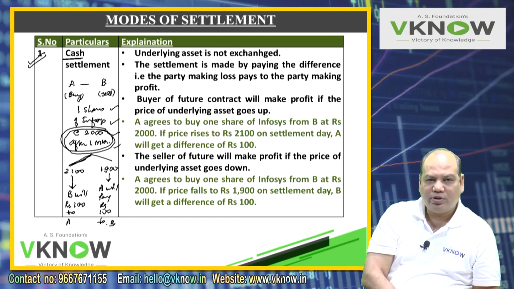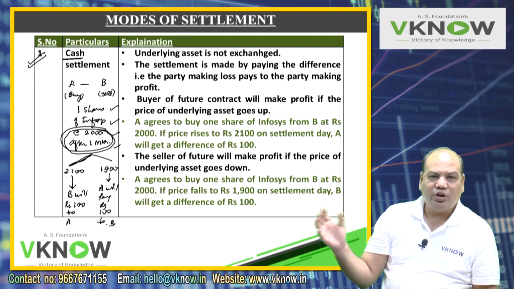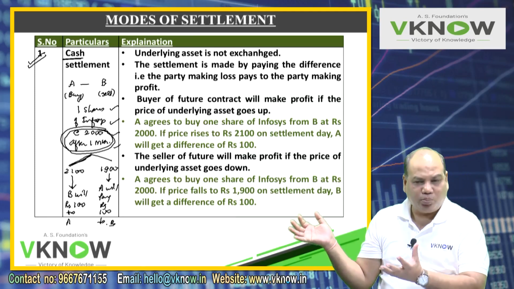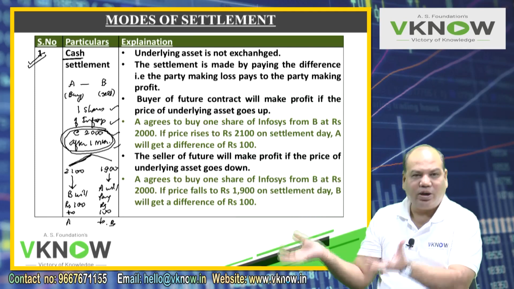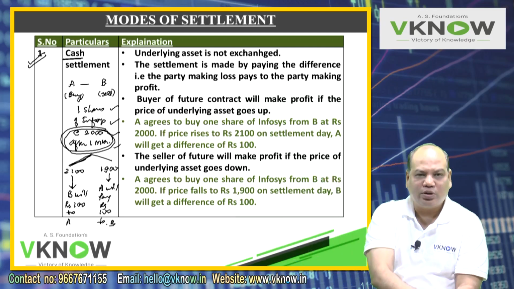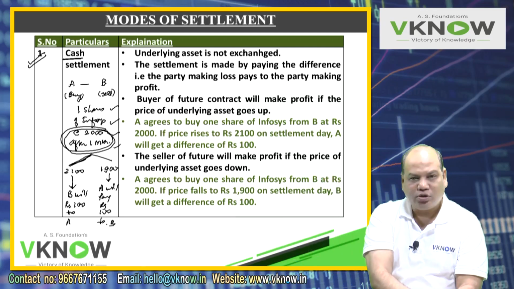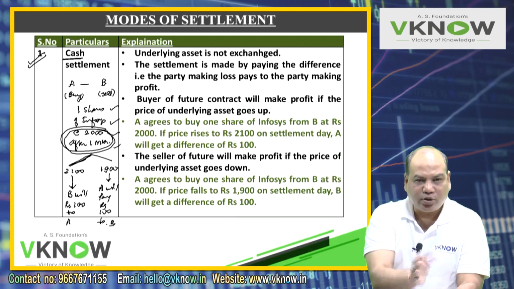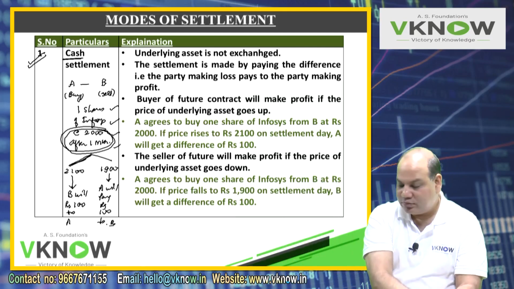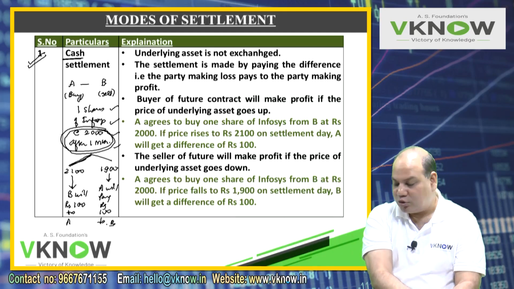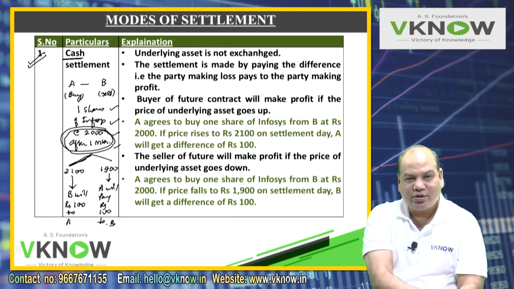The market price of the share is 1900 rupees. So in any case, I could have bought the share at 1900 from the market and delivered it to you at 2000. That was my obligation towards you. So I would have made a profit of 100 rupees in any case. So you can give me 100 rupees. So this is simple. Instead of buying and selling the shares, just pay the difference.